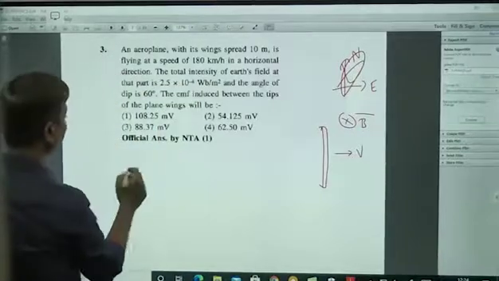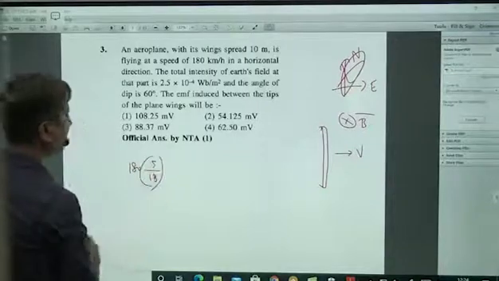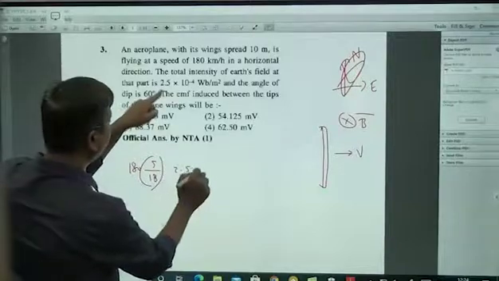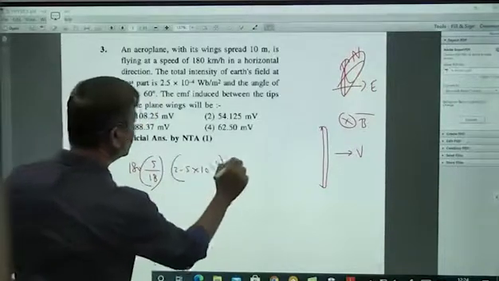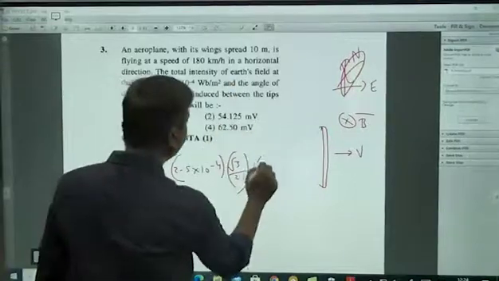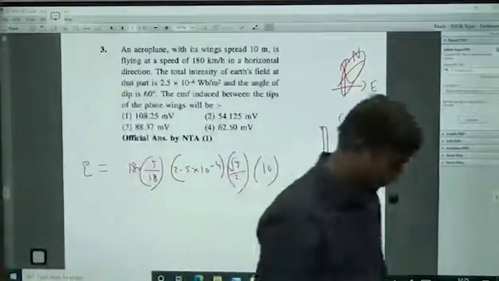V is 180 kilometers per hour. You can convert it into meters per second, 5 by 18, you know. B, the vertical component, is 2.5 into 10 power minus 4 into root 3 by 2, sine 60. L is 10 meters. This will be the EMF induced between the two ends.